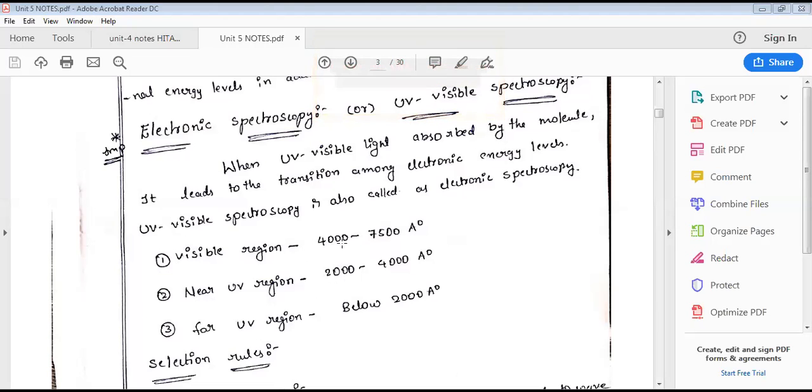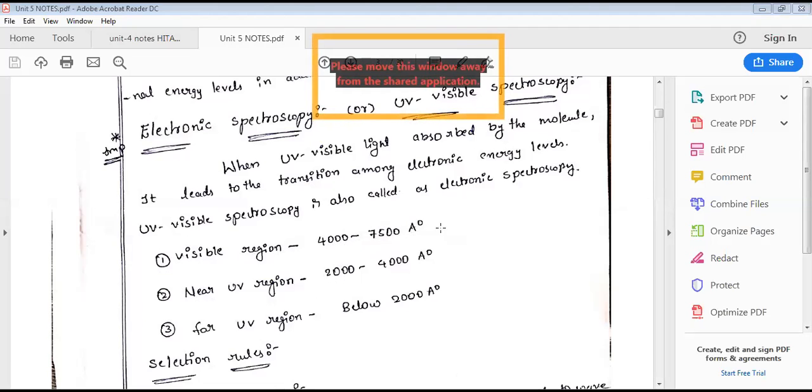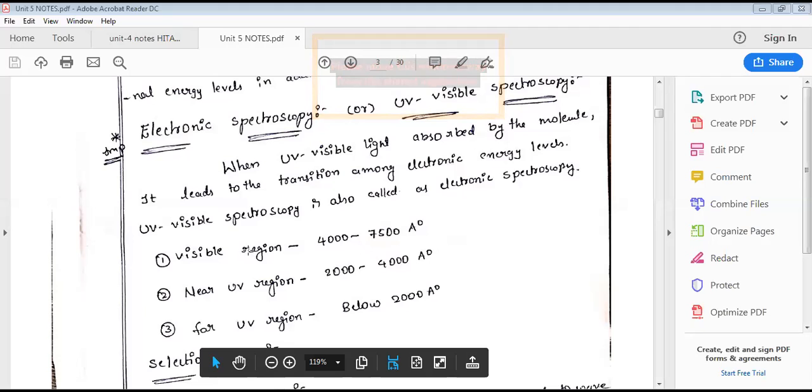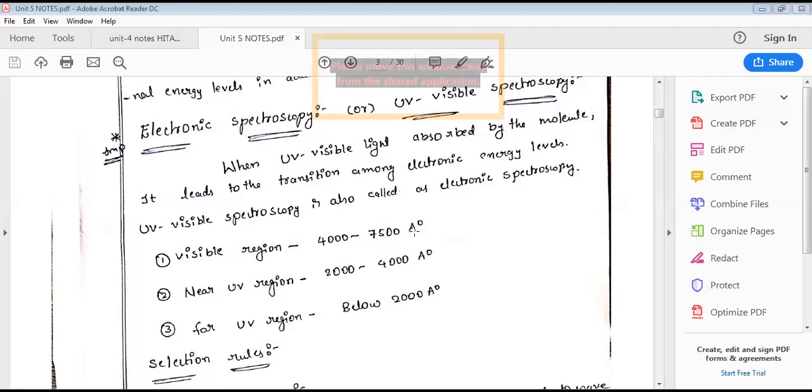Otherwise, we can mention 400 to 750 nanometers. If it is mentioned in angstroms, 4,000 to 7,500 angstroms light region is called visible. Near UV region is 2,000 to 4,000 angstroms. Far UV region is below 2,000 angstroms. If the light is below 2,000 angstroms, it is called the far UV. The 2,000 to 4,000 angstrom region is called near UV region. The visible region is in the range of 4,000 to 7,500.